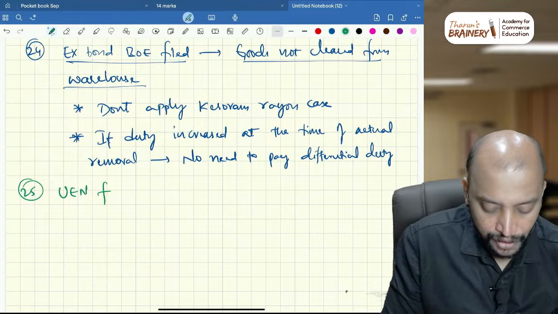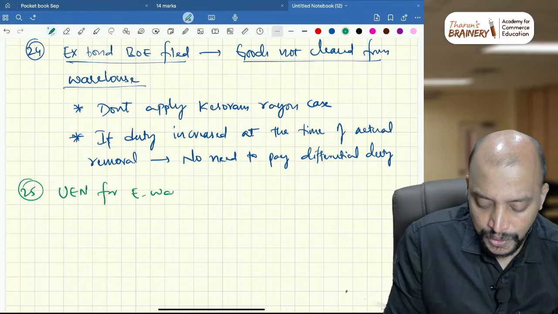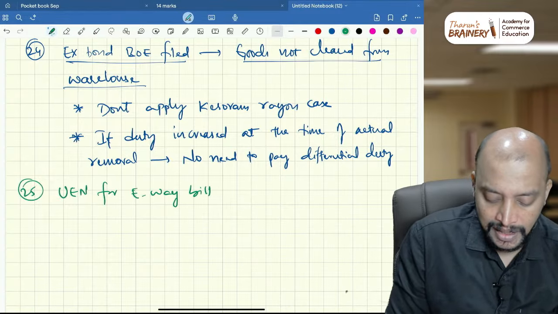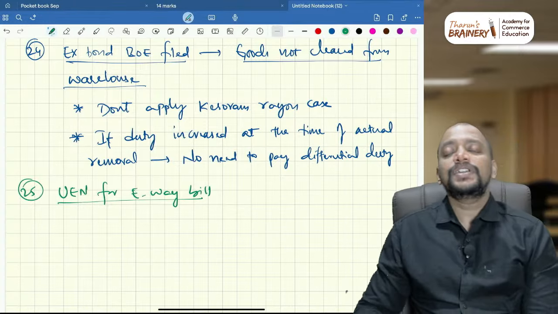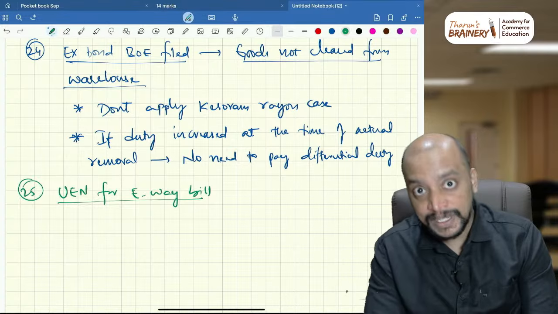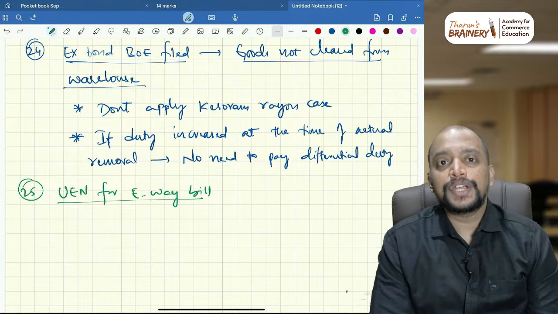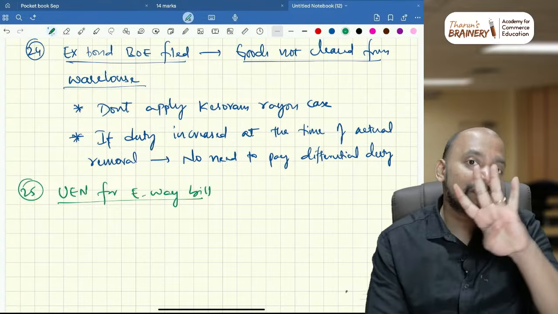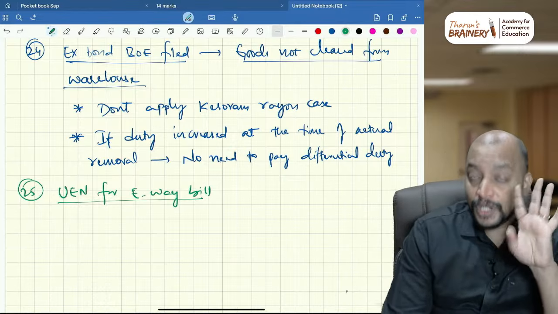And UEN for e-way bill. So now there is a requirement of a unique enrollment number for e-way bill, so that an unregistered person also can generate an e-way bill, but they need to get a unique enrollment number. So a total of 4 people should obtain a unique enrollment number.